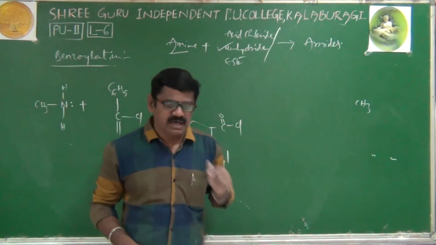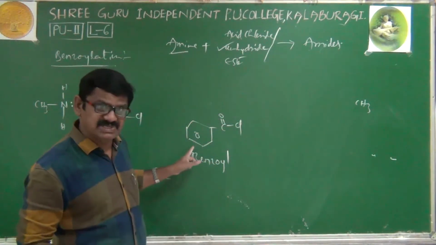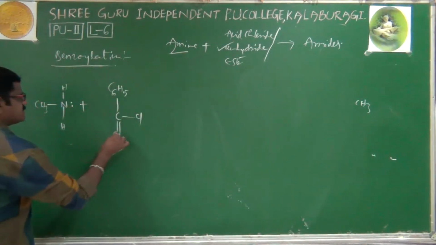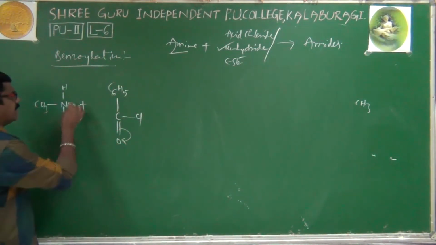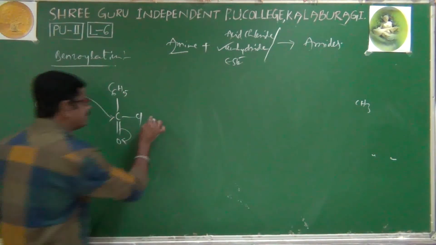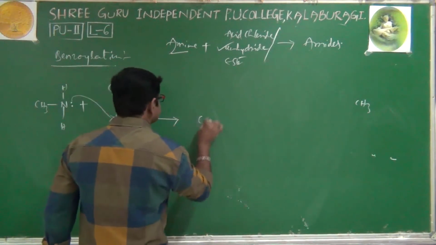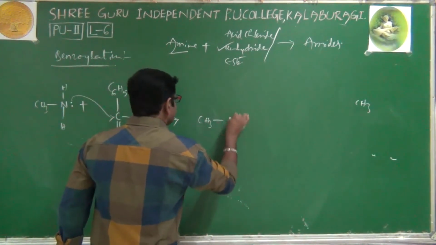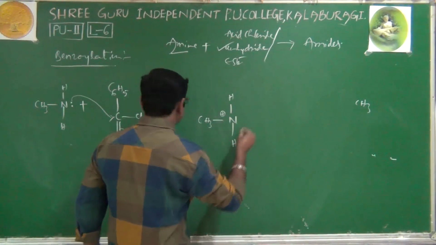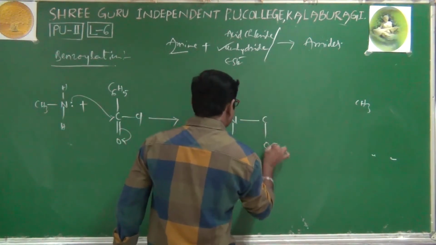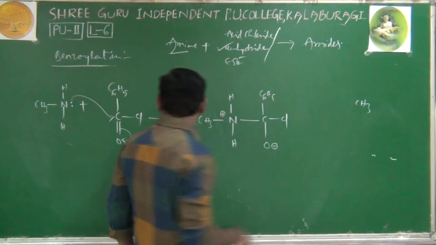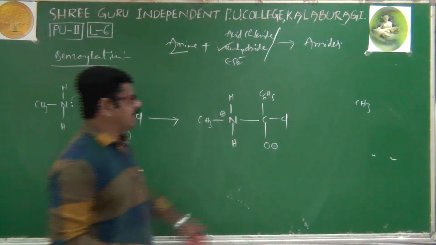Previously in the acylation process, acetyl or ethanoyl chloride, acetyl chloride we have used. Here we are using benzoyl chloride. Let's see what happens. Same as before, these pi electrons are shifted, and here a lone pair is coming and attacking, and between nitrogen as well as carbon a new bond will be formed, and the intermediate structure is CH3, H of course will get plus charge, and carbon O minus, and C6H5 Cl. The intermediate compound is obtained.